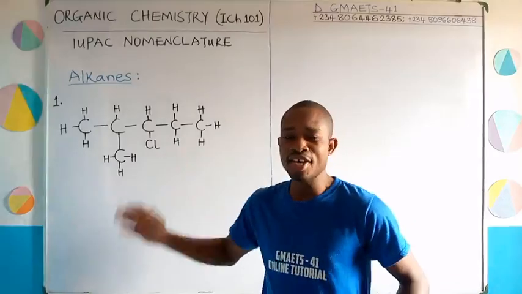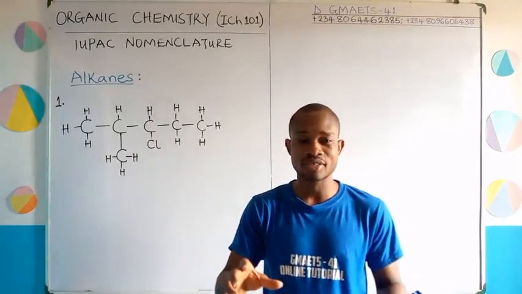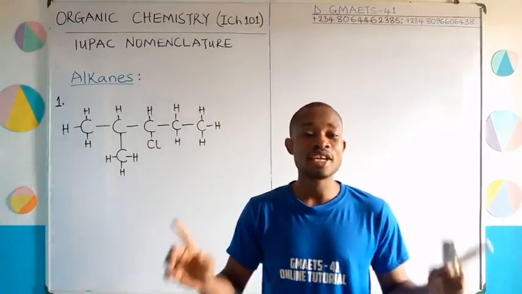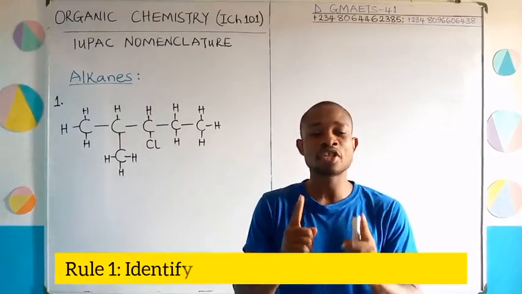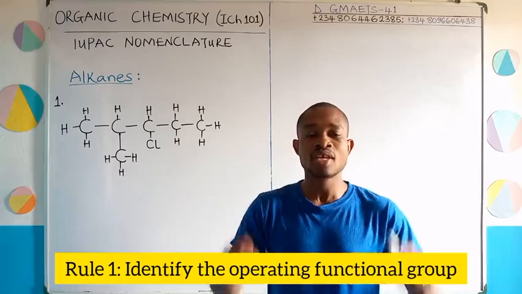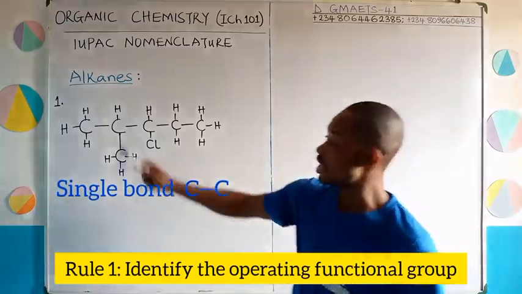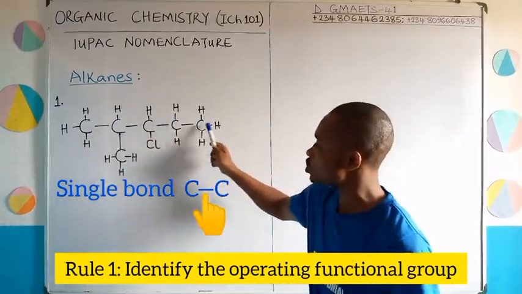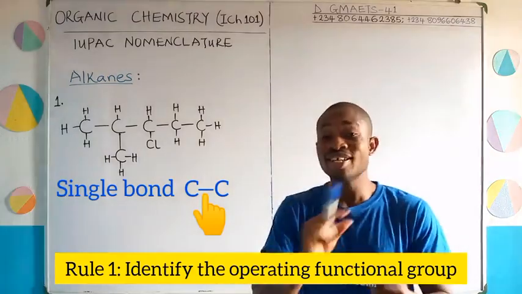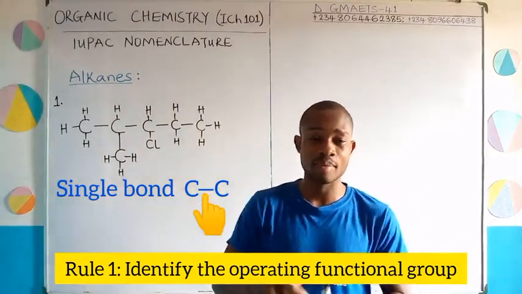On the board here, you have our very first structure. So how did I know that it is an alkane? The functional group of alkanes is the single bond. And how do we identify it? Between the carbon atoms, you will see single bonds connecting the carbon atoms.